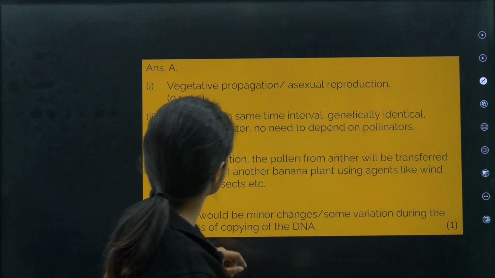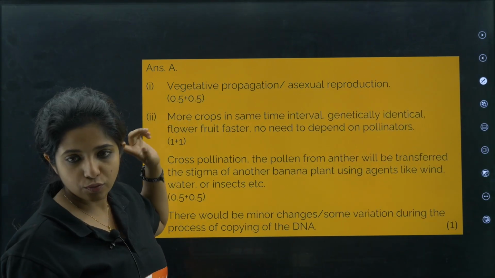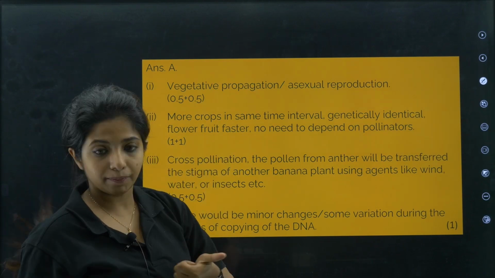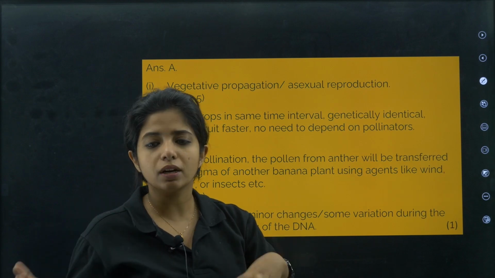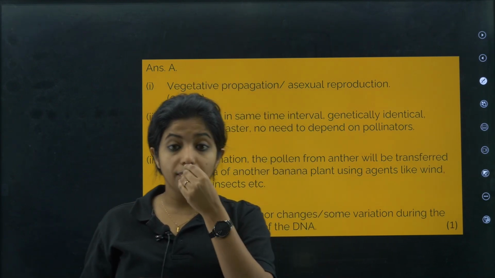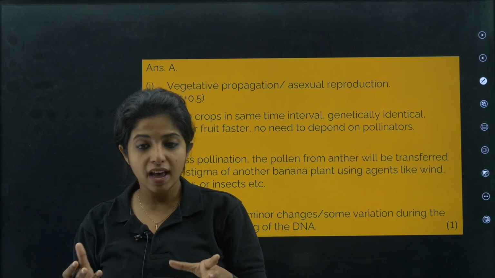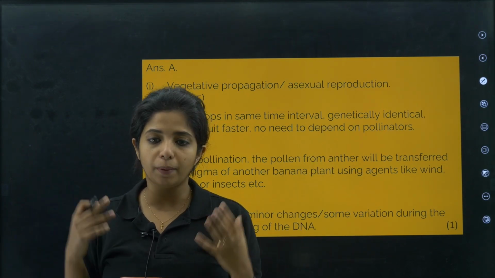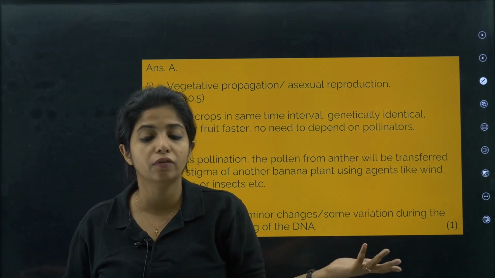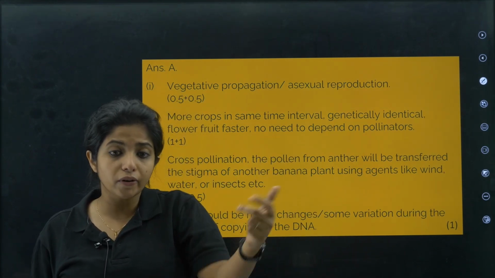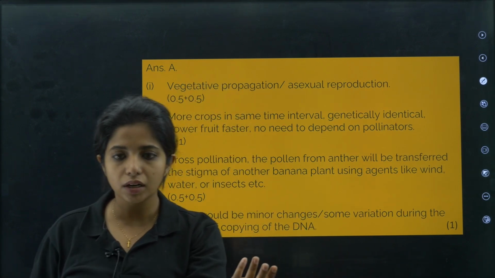Now let's see the answers, how it is given in the marking scheme as well. So over here we have the marking scheme. Vegetative propagation is the one, and asexual reproduction, I told you. 0.5 marks for that. So more crops in the same time interval, I told you production will be more. Genetically identical, yes, they would be more. In sexual reproduction, my dear children, you are basically having two parents. Now two genetic materials are coming together, so obviously the offspring will be a mix of both. So it will be different from both the parents. So if I have a good variety of banana, I just want that banana. I don't want to create more different varieties over there. You get it? Because it is already good. So genetically identical plants are also preferred when this plant is already really good.